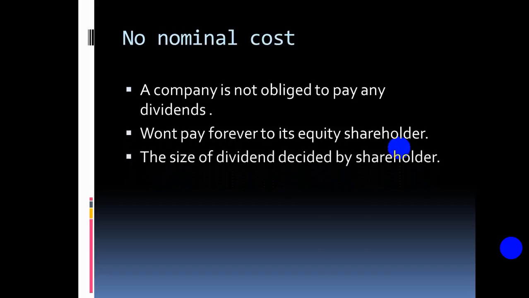The size of the dividend is decided by the company, not by the equity holders.